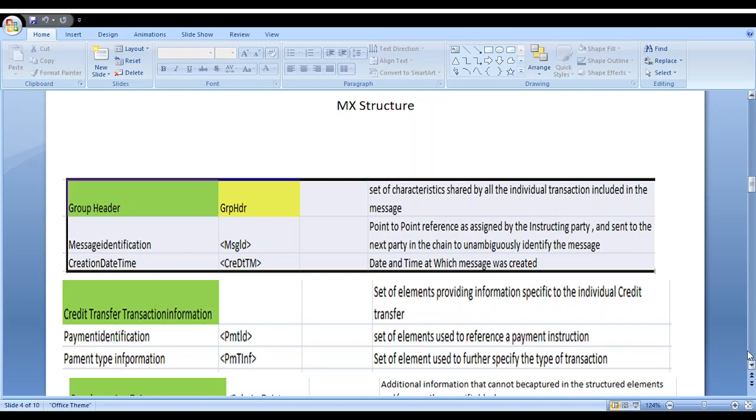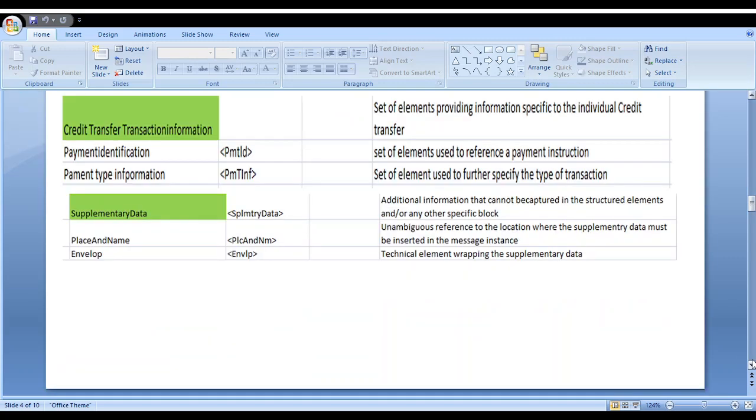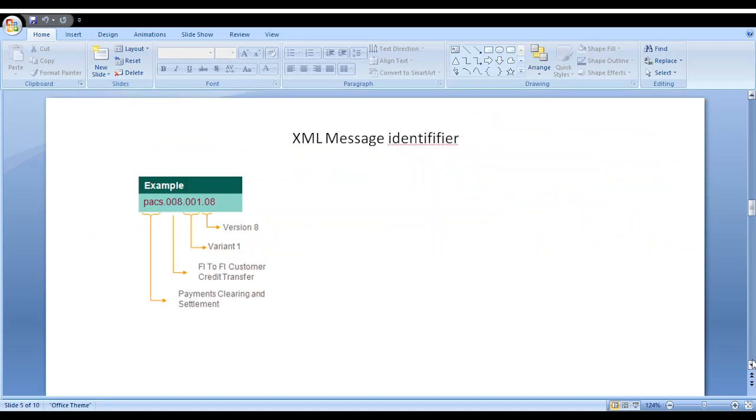Next, we can see the supplementary data. In this supplementary data, you can see additional information, place and date and envelope. This kind of information is available. This information won't be captured in the transaction prospect.